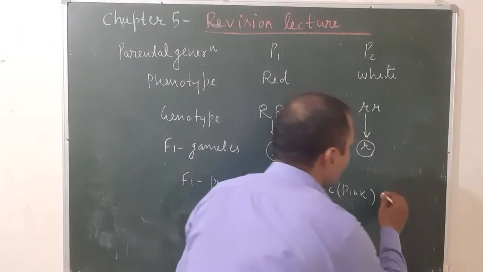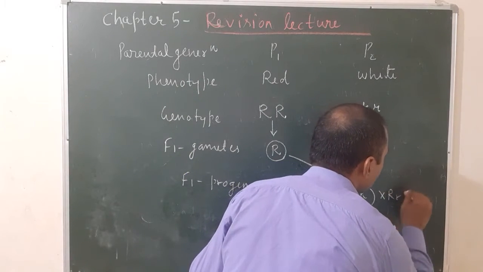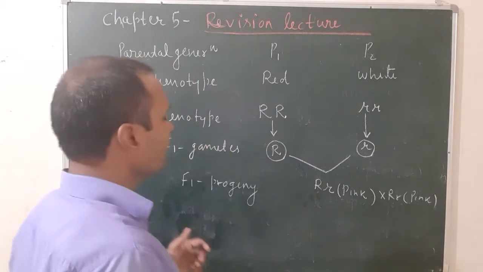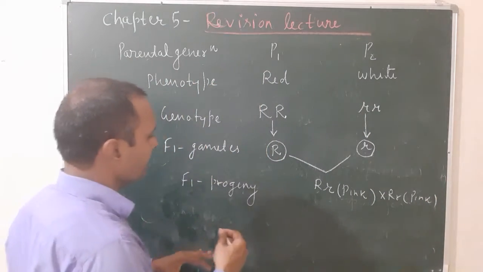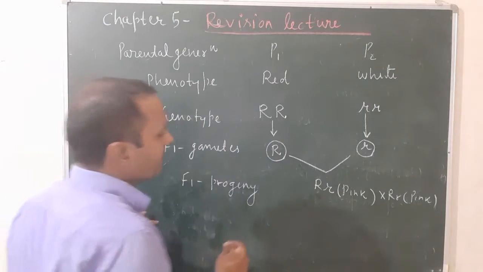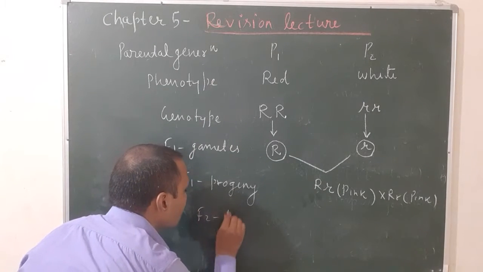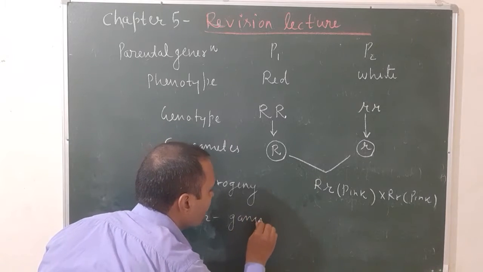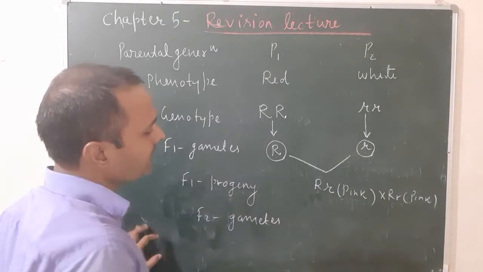After selfing, you will go to the second generation. After selfing, you will find the F2 gametes, that means second generation gametes.